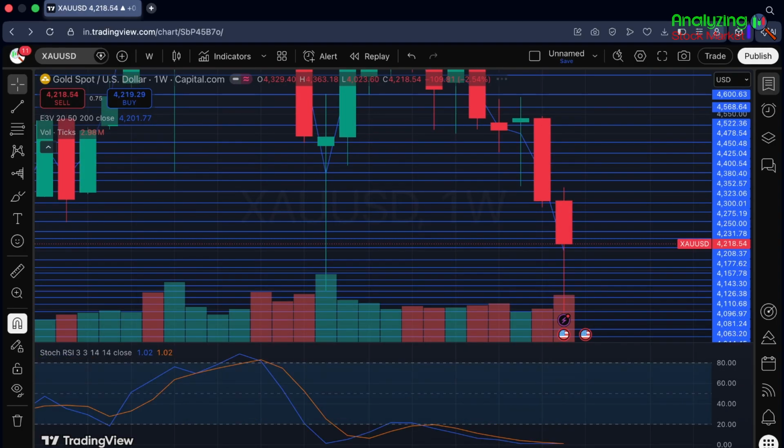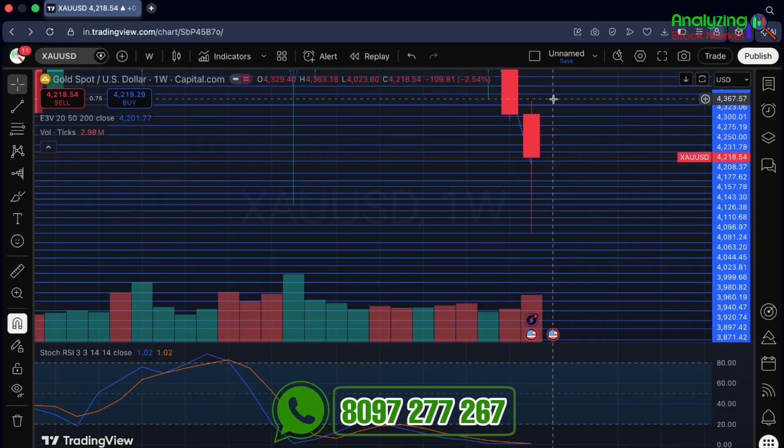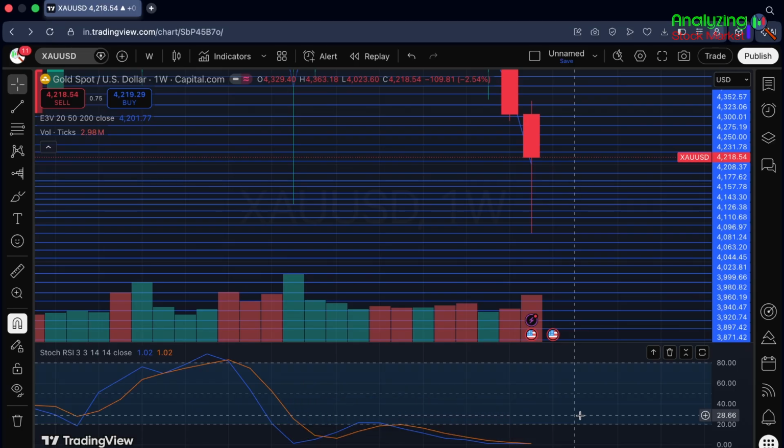Here, this is a weekly chart. In this weekly chart, we can see a bearish candle with a medium body, a big lower wick, and a small upper wick. The stochastic RSI is at around one level, which is the oversold area, indicating positive momentum. But remember, as we always say, we should not only look at RSI or the indicators, we should also look for other factors which move the pair, like any news or important events, and then make a decision according to that data. So now let's talk about my opinion on gold USD from a one-day chart.